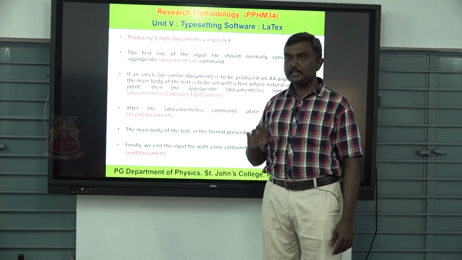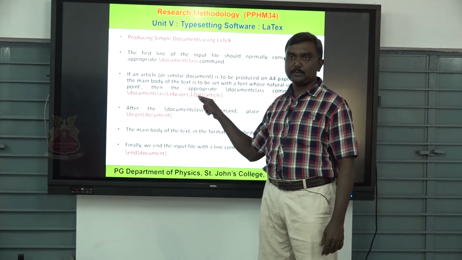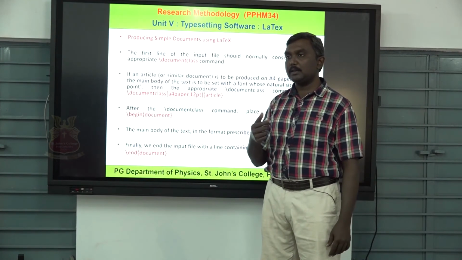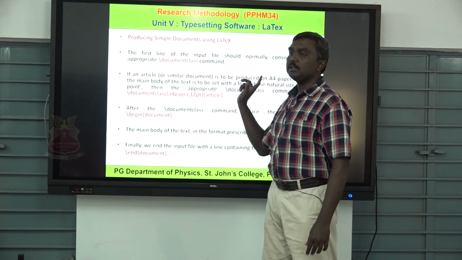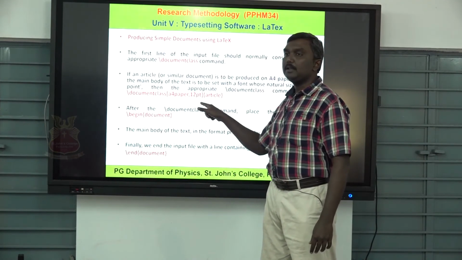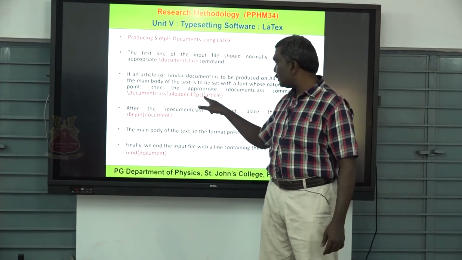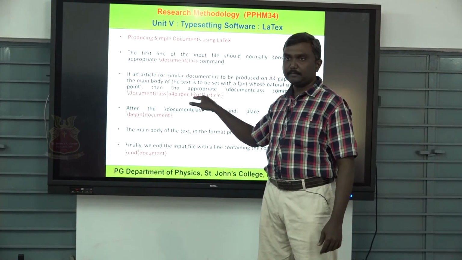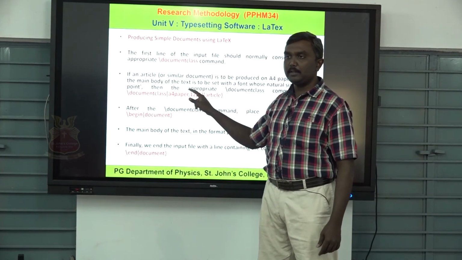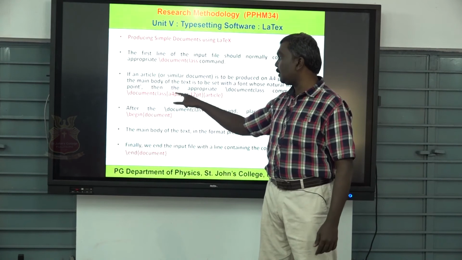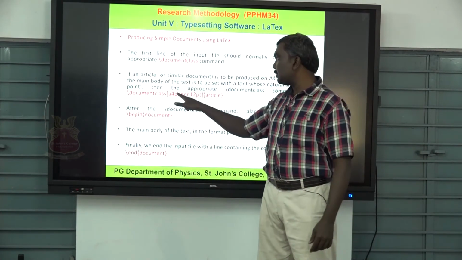If you want to change the font, you must put a command like this one. A4 paper, 12 point. If you want font size 10 point, you must change it to 10, or if you want to increase it, you can use 14. If you want to prepare for A3 or A5, you can change it.